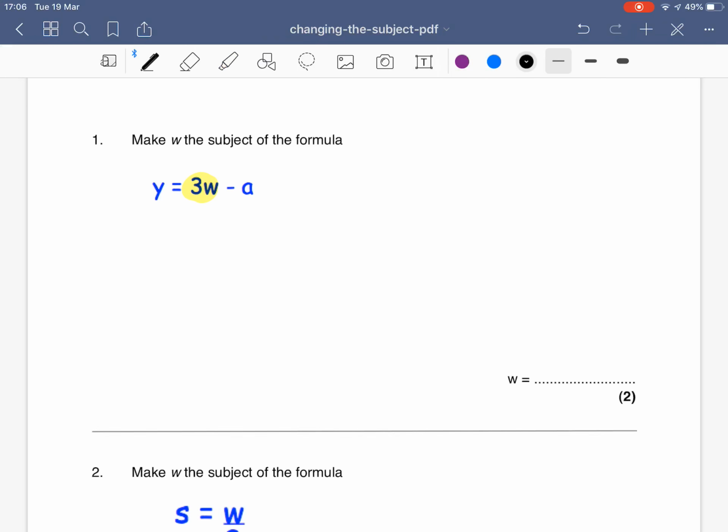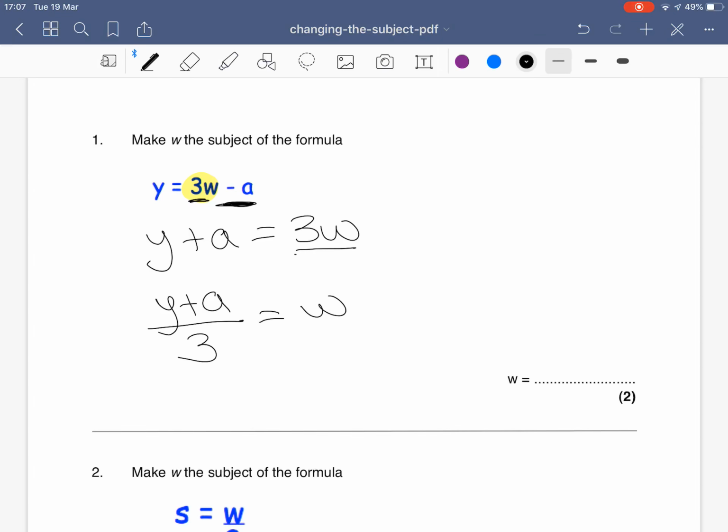The first thing you want to do is add this a, because you want to do the opposite. So we're going to do y plus a, which leaves me with 3w, because this 3 means 3 times w, so you want to leave that to last. Now we've got 3w left. I can just divide by 3, so I want to do y plus a divided by 3, which leaves me with w. So w is y plus a over 3.